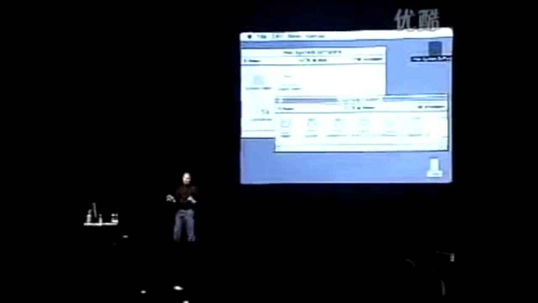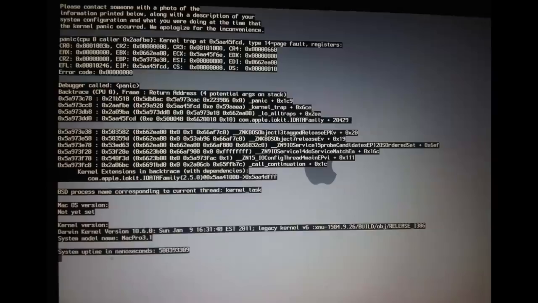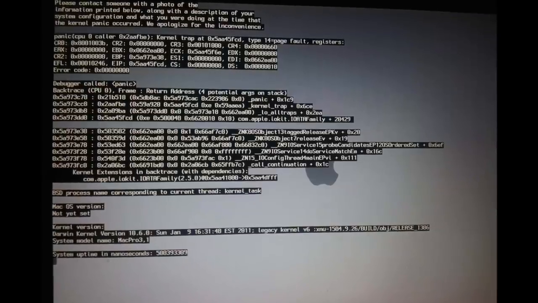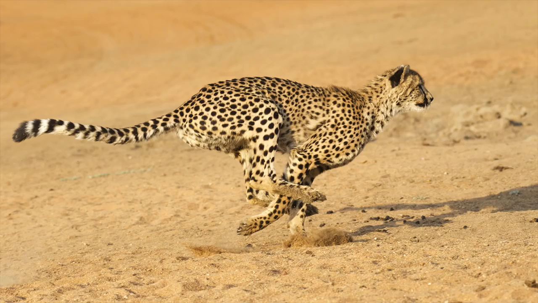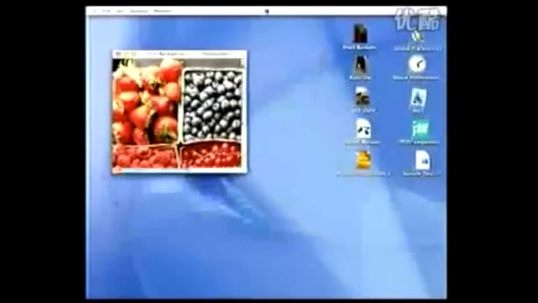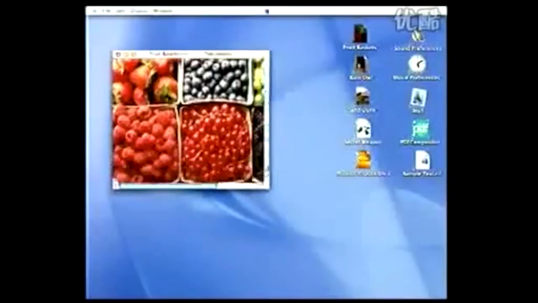Things like missing features. You couldn't play DVDs or burn CDs, and there were a lot of hardware drivers missing for external devices like printers. macOS 10 was also vulnerable to kernel panics, which would crash the system, leaving users feeling like the operating system wasn't stable. Another issue was speed. You'd think an operating system named after the fastest land mammal would be quite snappy, but it was sluggish at best and painfully slow at worst. This was mainly due to the new Aqua interface that favored form over function.